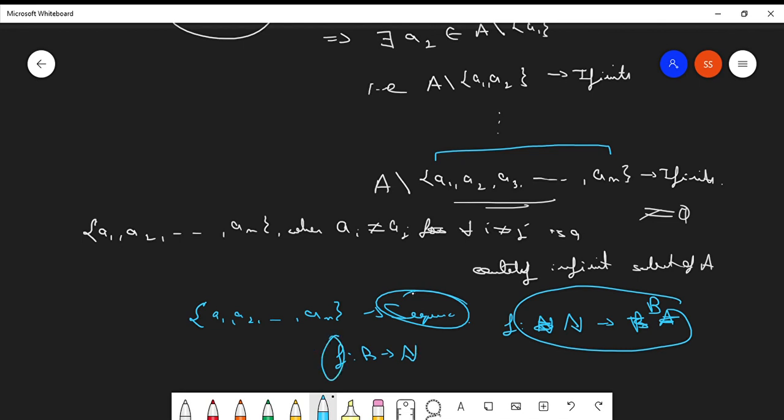And what does this function then actually mean? That this is still a bijection. B is the set of the sequences. If the inverse is a bijection from B to the set of all natural numbers, then what does B become? B becomes a countably infinite set. Clear? B becomes a countably infinite subset of A.